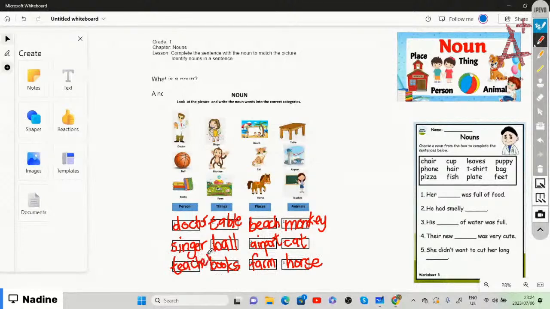So these are a few nouns, and these nouns name a person, a thing, places, as well as animals. We basically took the noun words and put them under the categories of person, thing, place, or animal. Even with places, instead of mentioning your town or your road, we specifically said it is either the beach or airport, or the farm, or it can be a house or school. The same with animals, any animals that we identified.